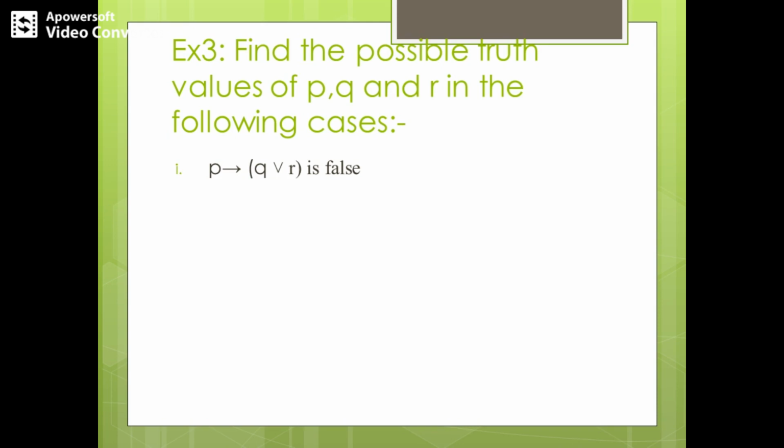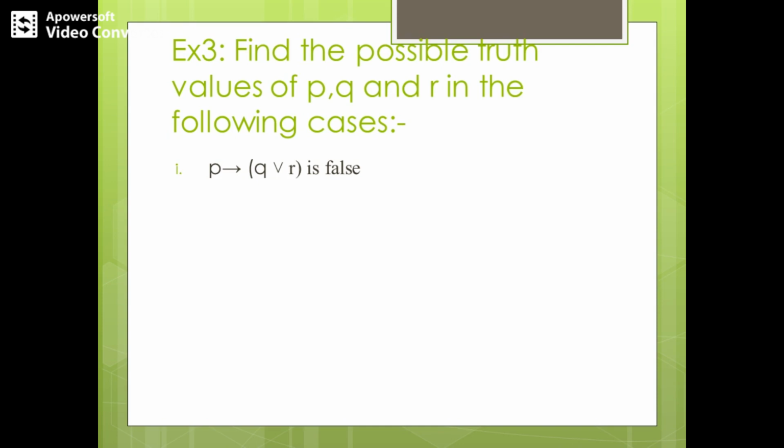So implication is false when the first proposition, P, is true and Q or R, the entire thing, is false, right? So when do we say Q or R entire thing is false? When both Q and R are false, right? Only then we get the OR connective to be false. So we can decide the truth value of Q and R, right? So what is the truth value of Q and R? Both of them are false or 0 and 0. So what is the truth value of P? P has to be true, right?